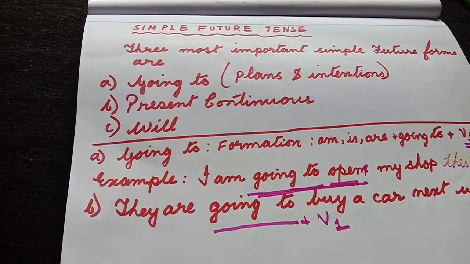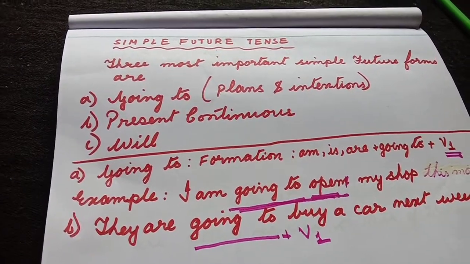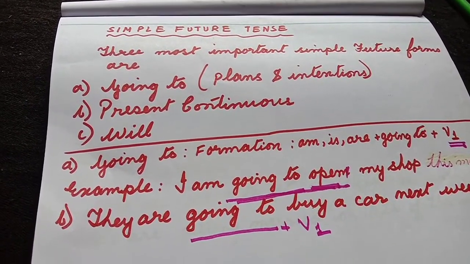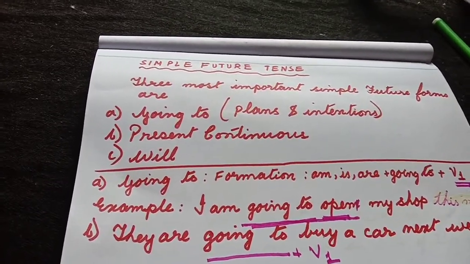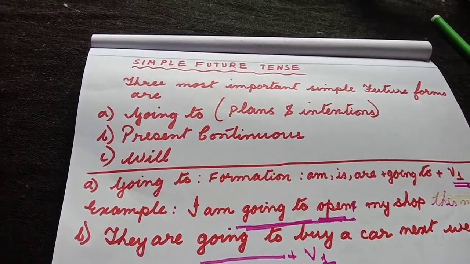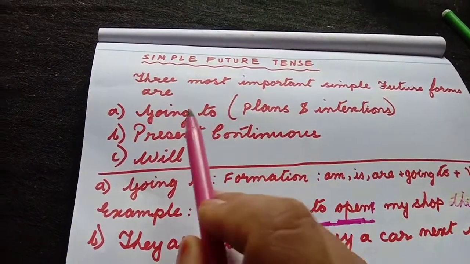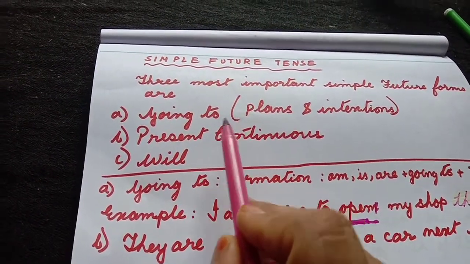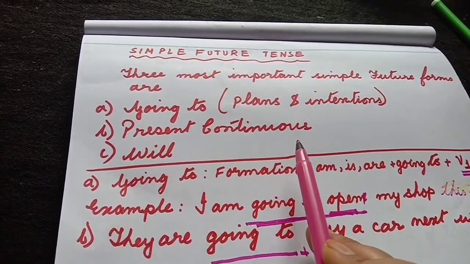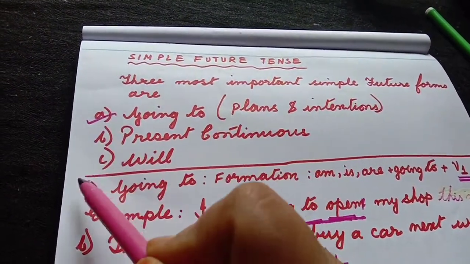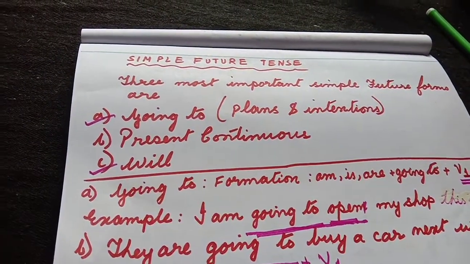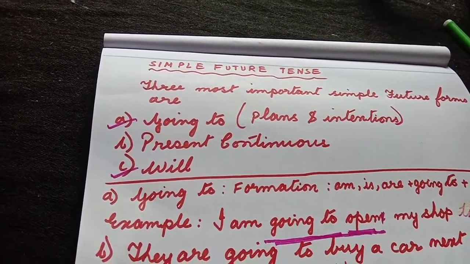Today we are going to discuss the future tenses, and the first aspect of the future tenses is the simple future tense. There are three most important simple future forms. The first one is the going to form, the second one is the present continuous form, and the third one is the will form.